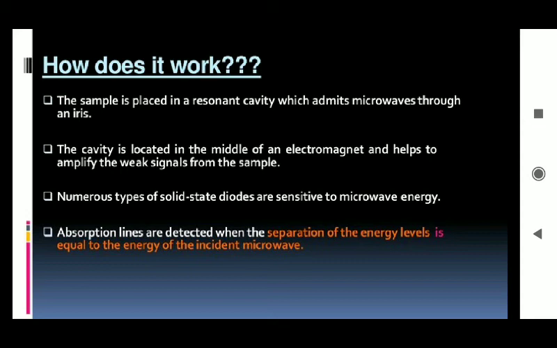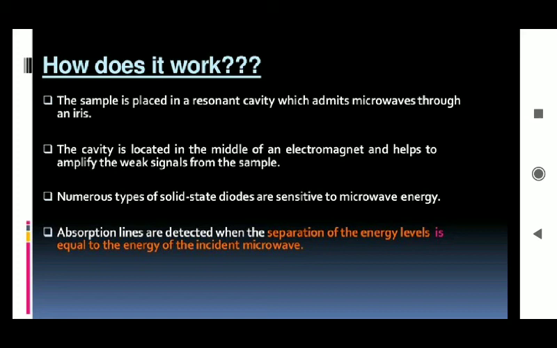Now, how does it actually work? I will tell you in short how we can perform this technique. The sample is placed in a resonant cavity, which admits microwaves through an iris. Then the cavity is located in the middle of an electromagnet, which helps to amplify the weak signals from the samples.